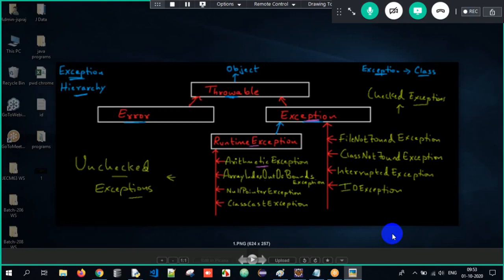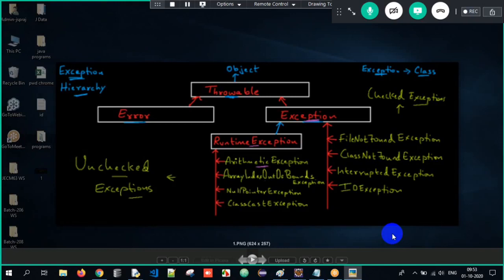And a few exceptions such as ArithmeticException, ArrayIndexOutOfBoundsException, NullPointerException, ClassCastException, they all inherit the RuntimeException class, and that RuntimeException class in turn inherits the Exception class. So the classes which inherit the RuntimeException class are called unchecked exceptions.